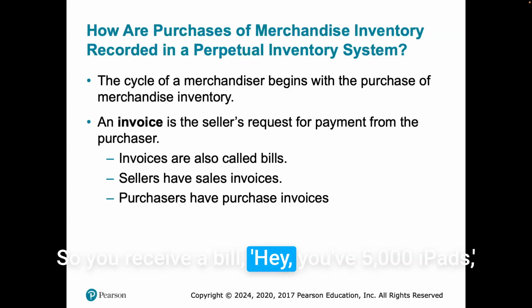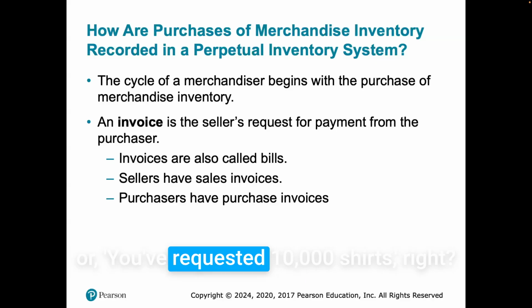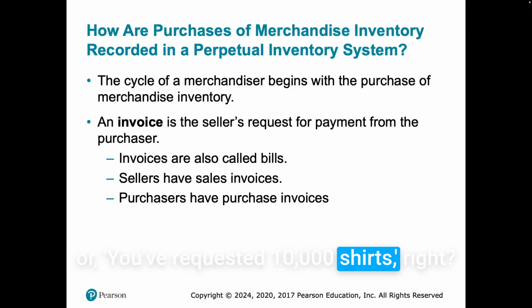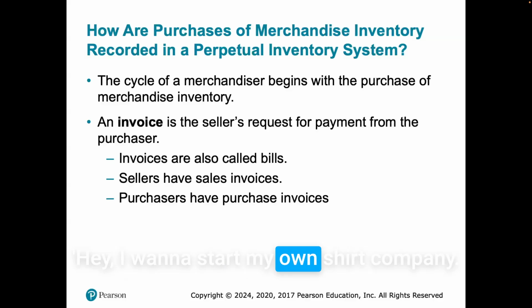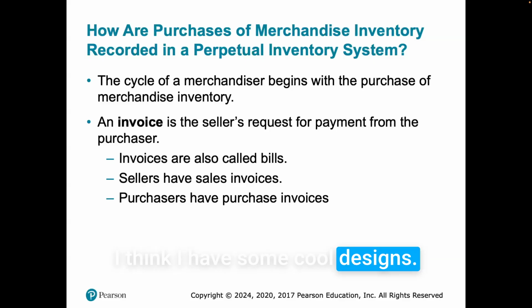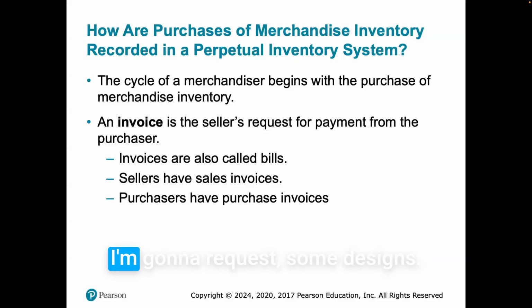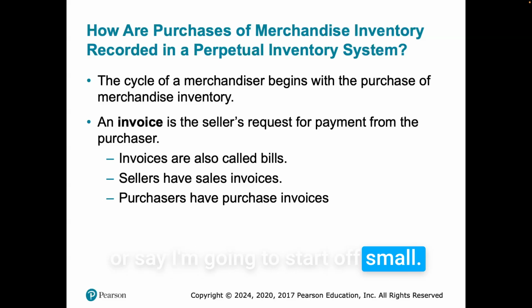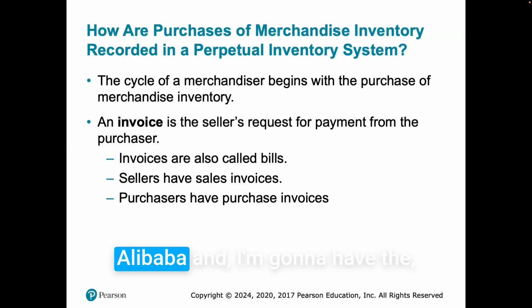So you receive a bill, hey, you requested 5,000 iPads or you requested 10,000 shirts, right? Let's just put this in an easy example. Say I want to start my own shirt company. I think I have some cool designs. I'm going to get on Alibaba and request some designs. I'm going to have a shirt made a certain way, and I'm going to order 5,000 shirts. Or say I'm going to start small. I'm going to order 500 shirts from Alibaba, and I'm going to have the manufacturer send them to me. So I ordered the shirts.